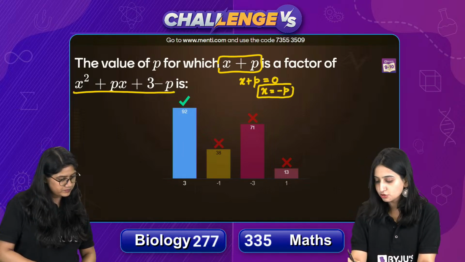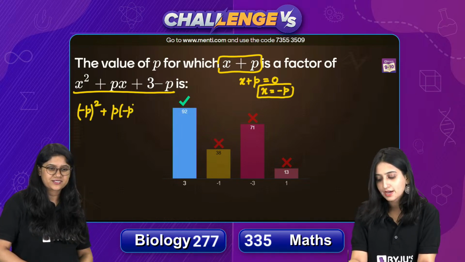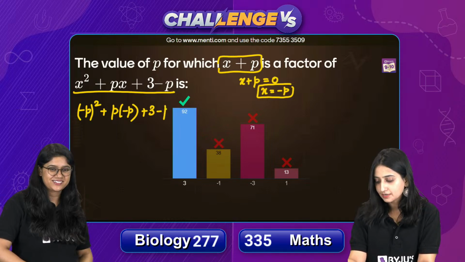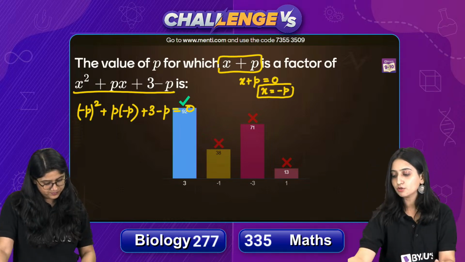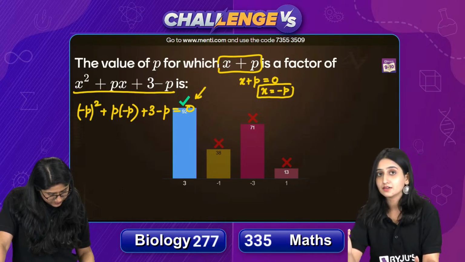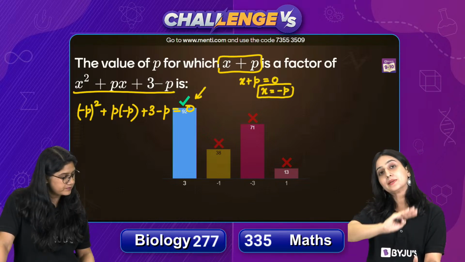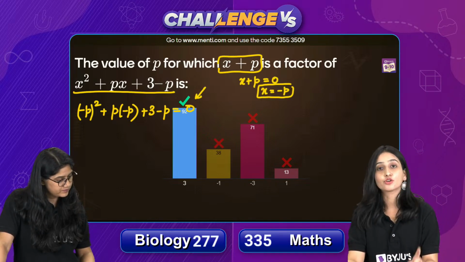Right? So if you substitute minus p here, you will get minus p square plus p into minus p plus 3 minus p equals to 0. Why equals to 0? क्योंकि जब हम substitute करते हैं वैल्यू, we will get the remainder. Since it is already saying us कि वो इसका फैक्टर है, that means it's completely dividing the polynomial, that means the remainder is going to be 0.